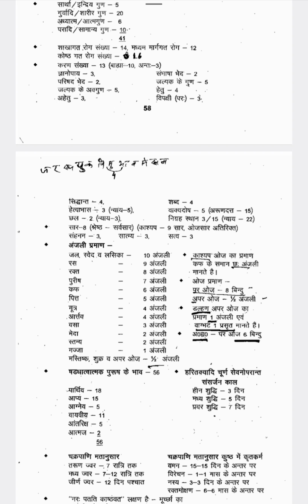Next one is Shabda, that is 4 types: Drishtartha, Adrishtartha, Satya, Anrita.